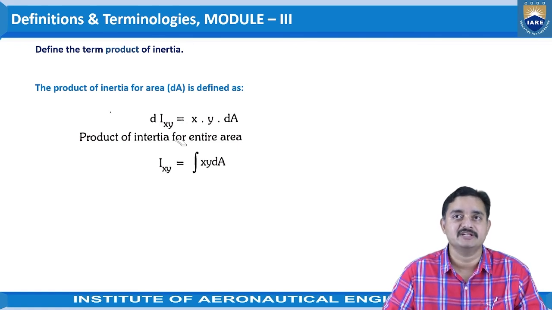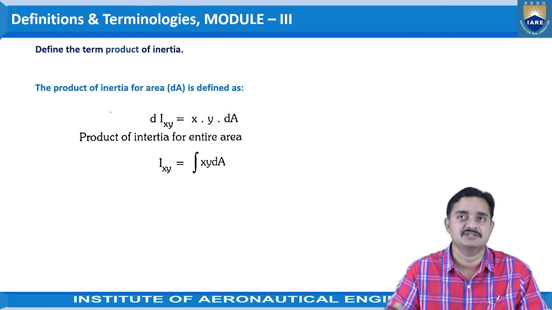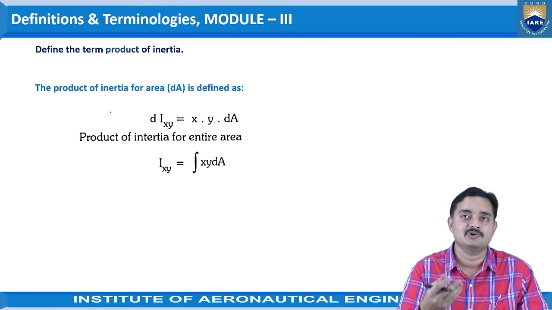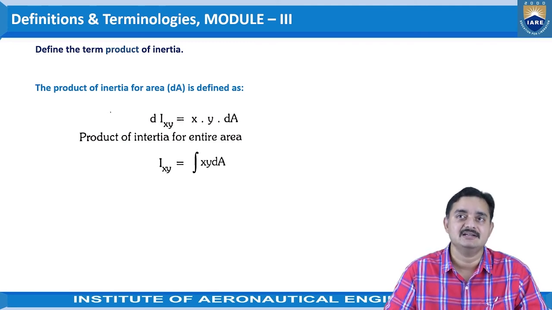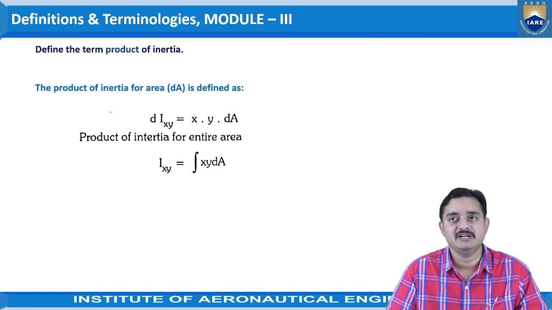So the product of inertia of area is defined as dIxy is equal to x into y into dA, that is area into distance square, distance into distance. So if we integrate that product of inertia for entire area, or if we consider the total area, then we can integrate that. So we will be obtaining Ixy is equal to integral of xy into dA.